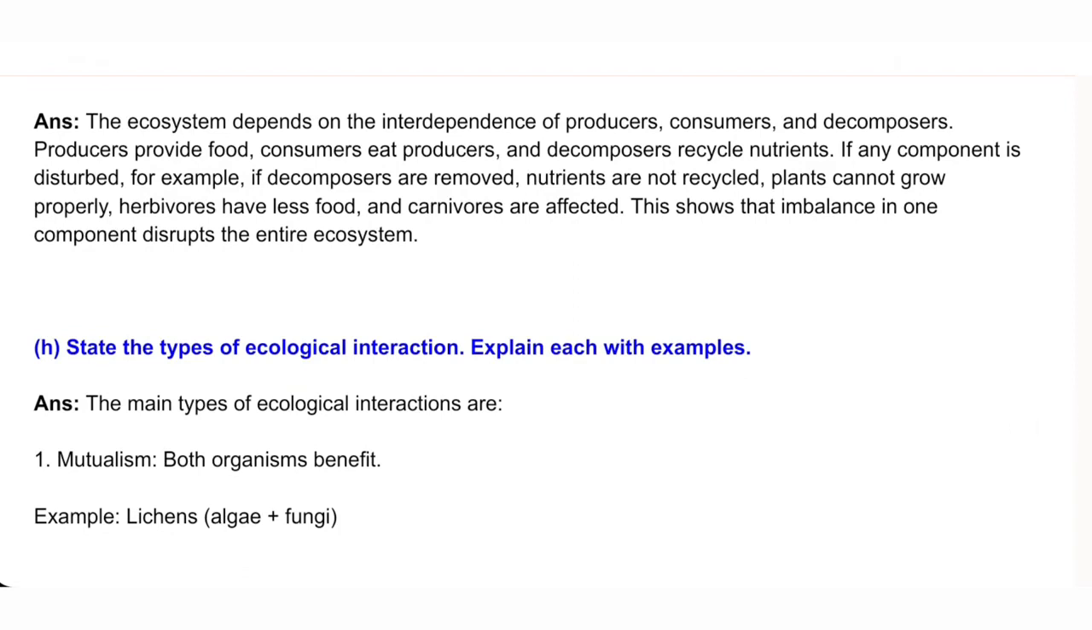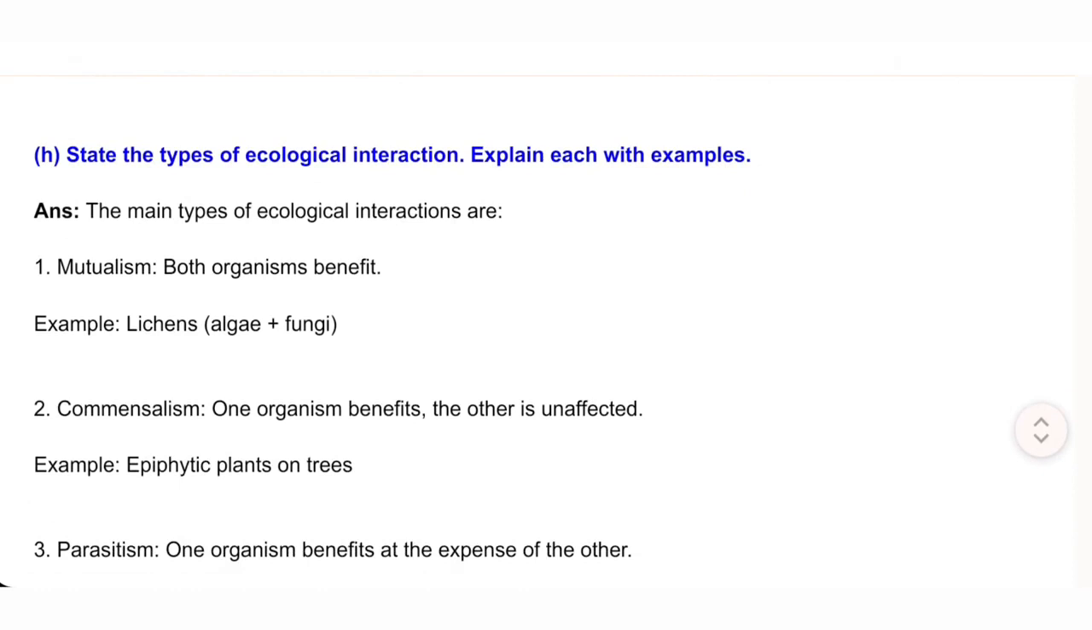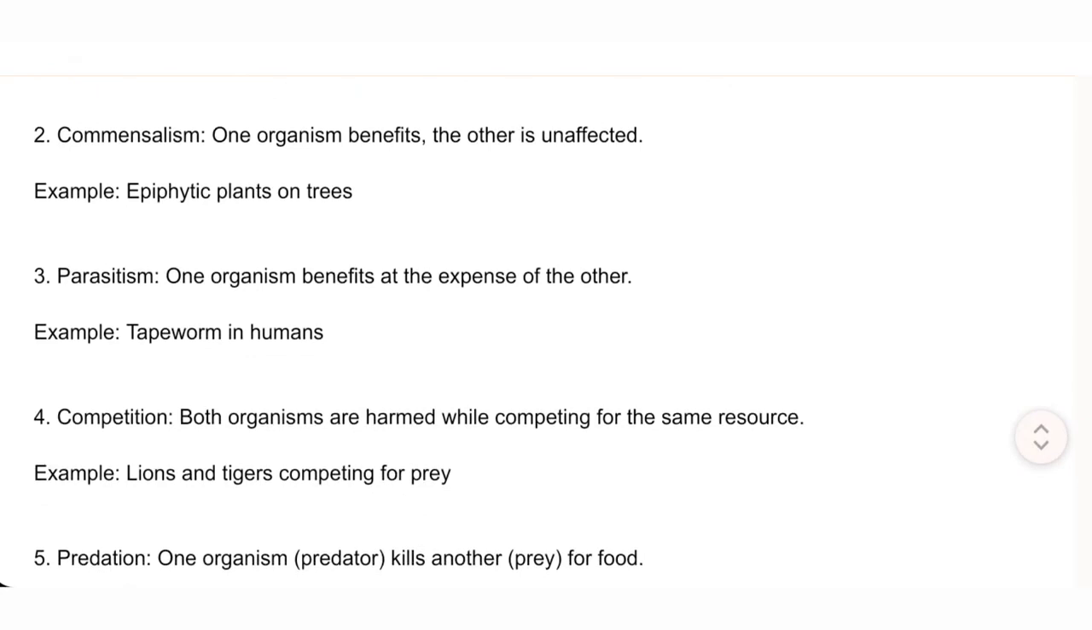H. State the types of ecological interaction. Explain each with examples. Answer. The main types of ecological interactions are: 1. Mutualism. Both organisms benefit. Example: lichens, algae plus fungi. 2. Commensalism. One organism benefits, the other is unaffected. Example: epiphytic plants on trees. 3. Parasitism. One organism benefits at the expense of the other. Example: tapeworm in humans.